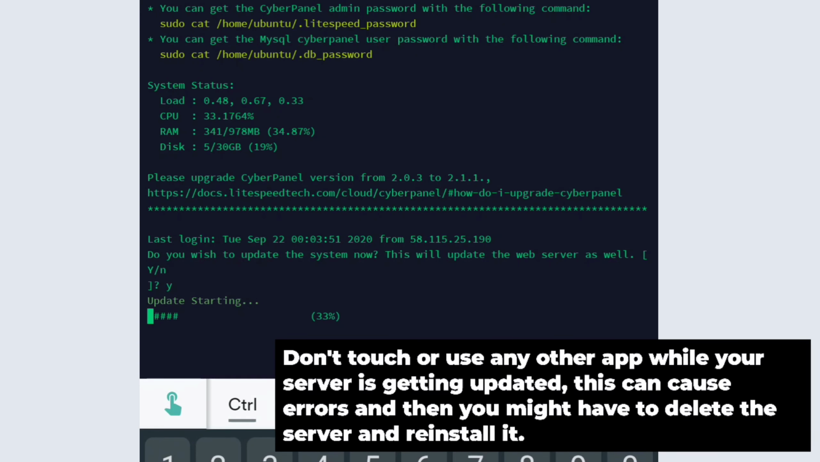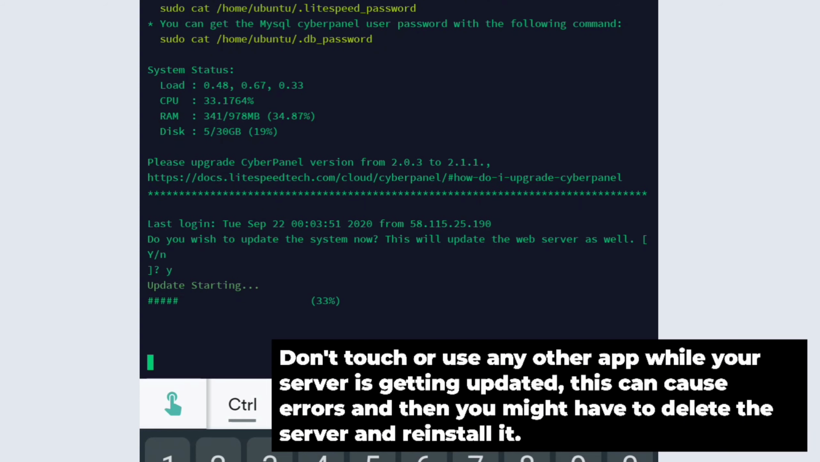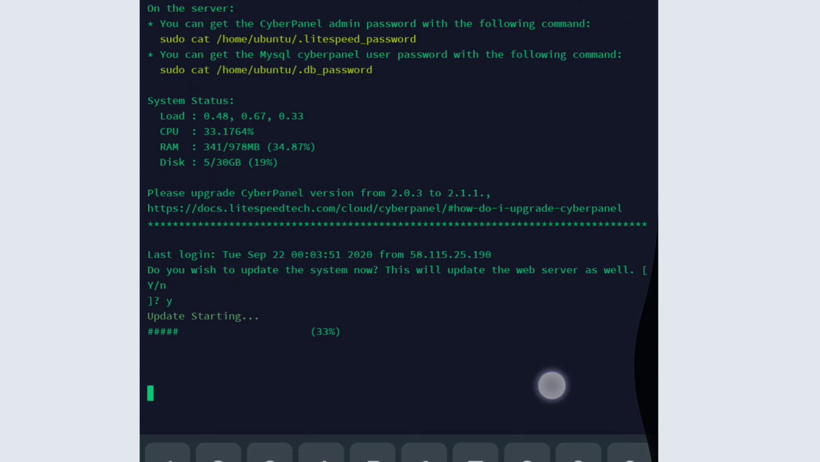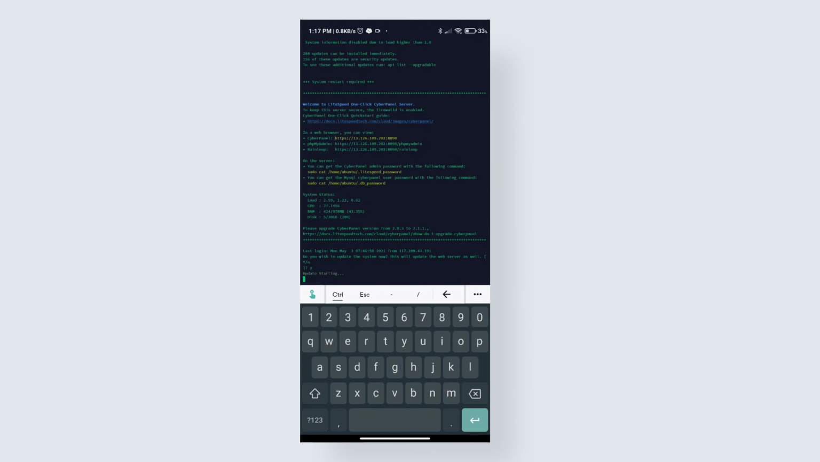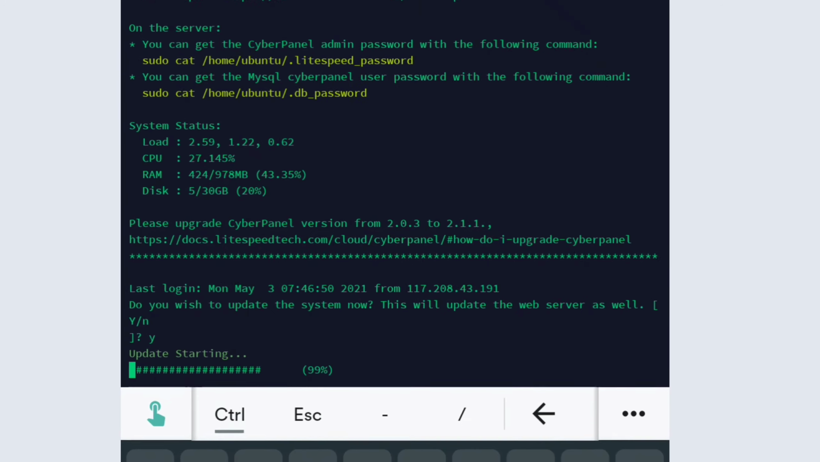Don't do anything, just keep your mobile aside and let it do its work. It will update your server automatically. Just wait for 2 to 3 minutes and it will update your server. After waiting for 2 to 3 minutes, it will show you that update is complete.